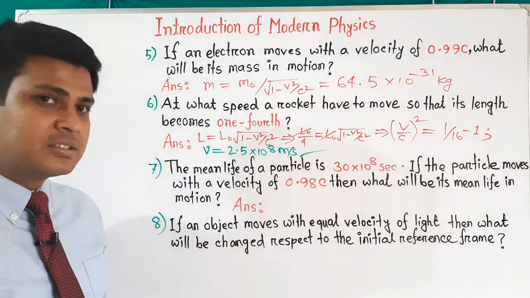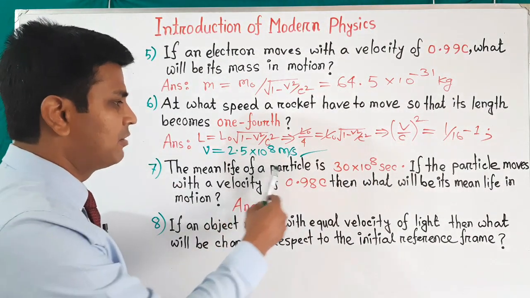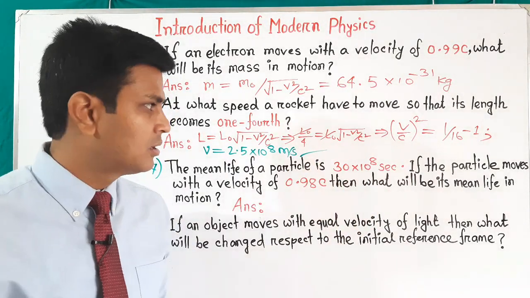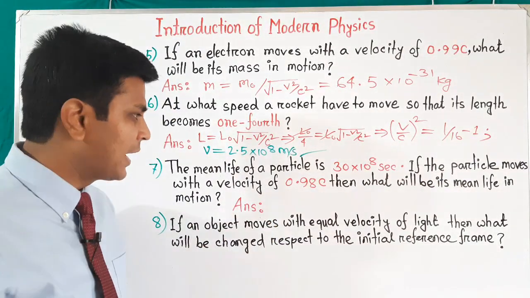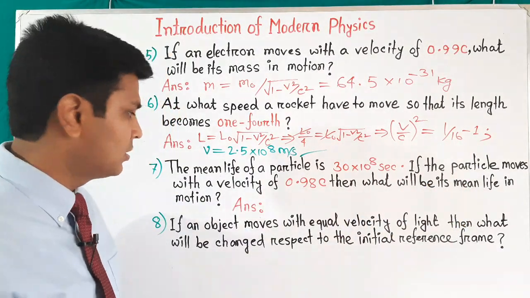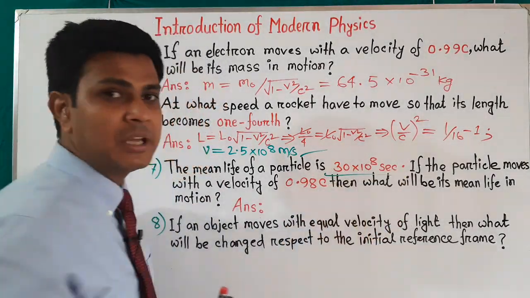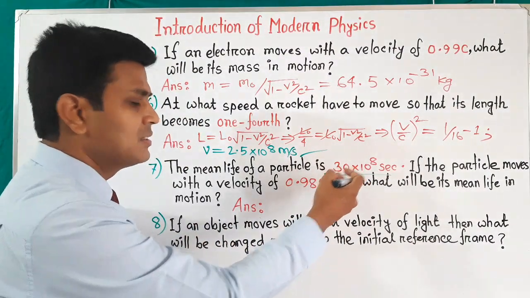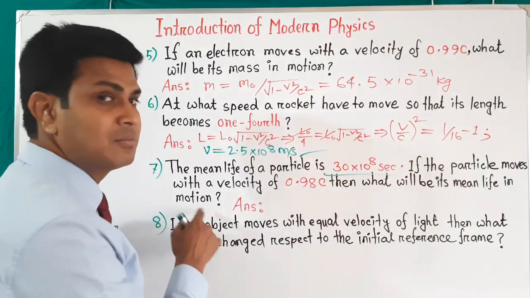Now let's see question number 7. The question is, the mean life of a particle is 30 into 10 to the power 8 second. If the particle moves with a velocity of 0.98 c, then what will be its mean life in motion? That means this mean life is given in the stationary position. This is the time for the stationary position, and we have to calculate the mean life when it is in motion.